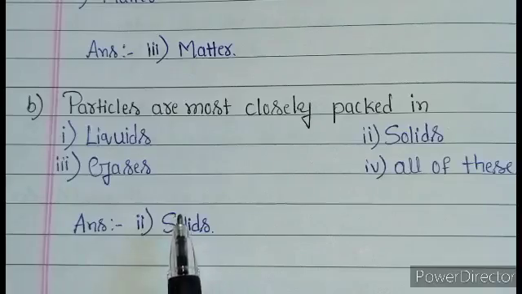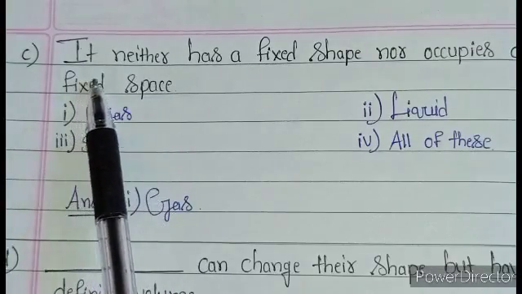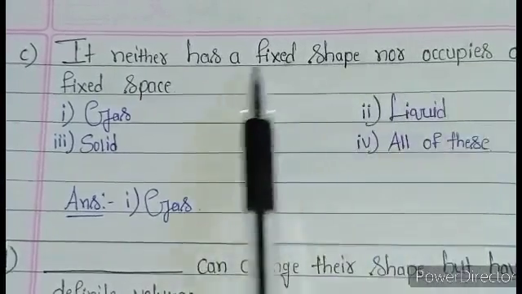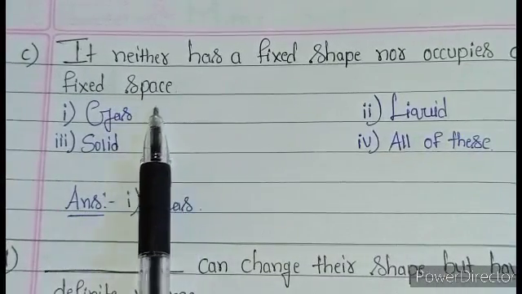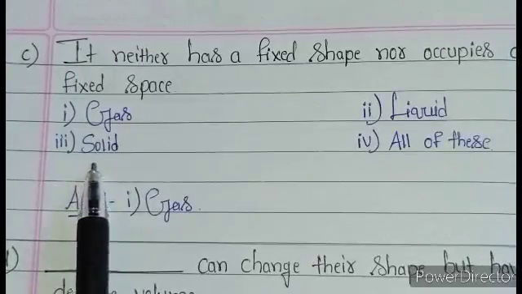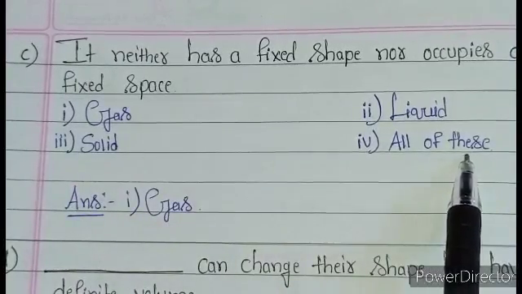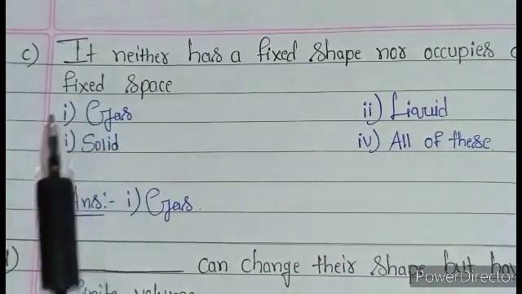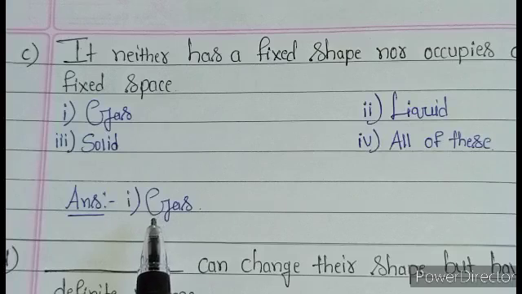Question C: it neither has a fixed shape nor occupies a fixed space. Options: gas, liquid, solid, all of these. The answer is gas. It neither has a fixed shape nor occupies a fixed space.